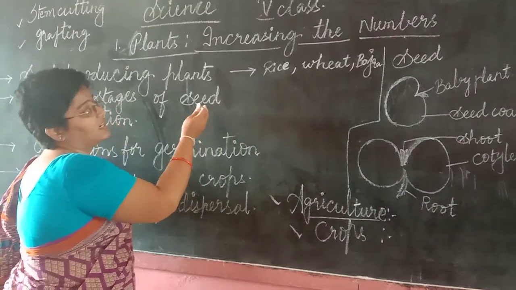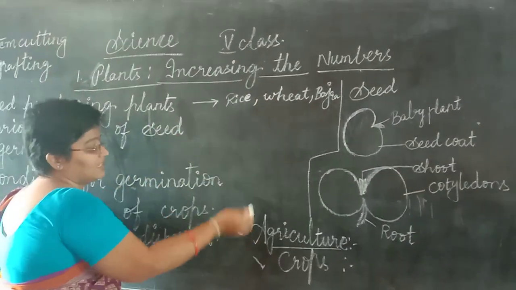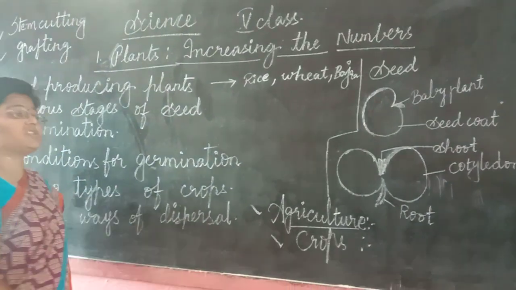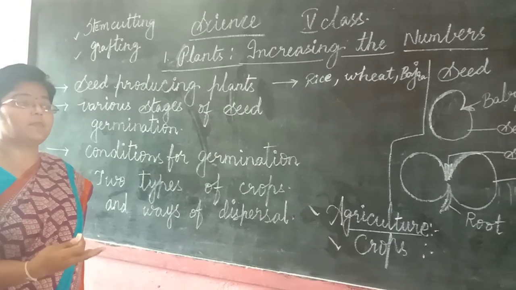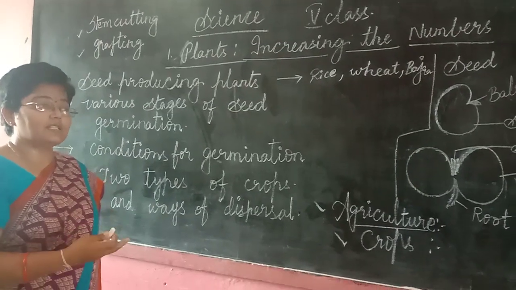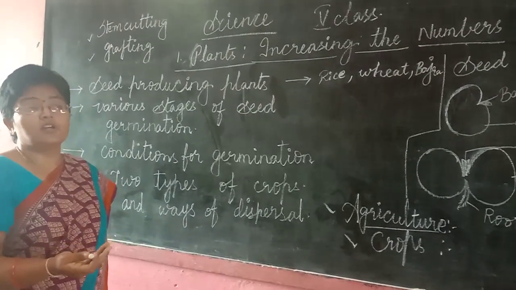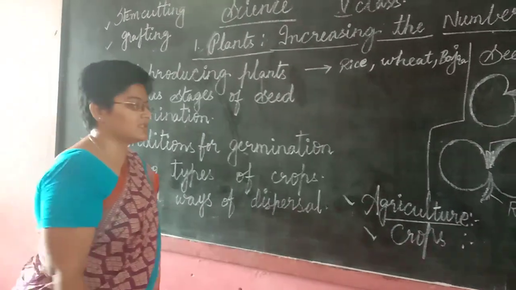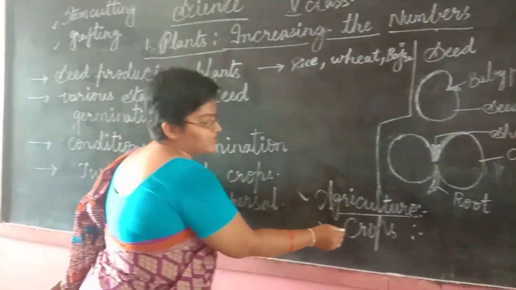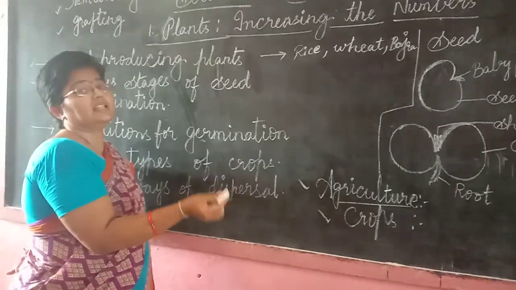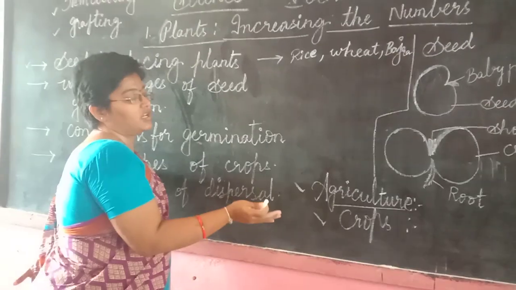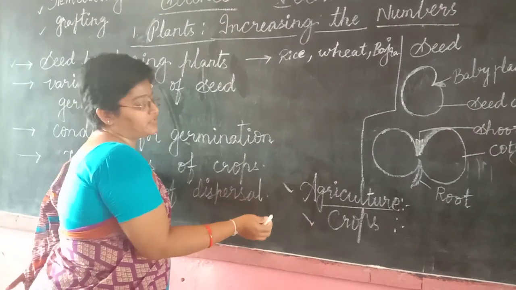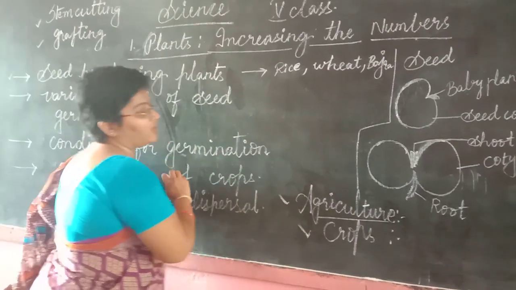And next, what is agriculture? Agriculture is growing the same type of plant in a field or in a large area to meet any food source or any commercial purpose. Then what is a crop? A crop is growing a particular plant at a particular region for a particular period of time. So those are said to be crops.